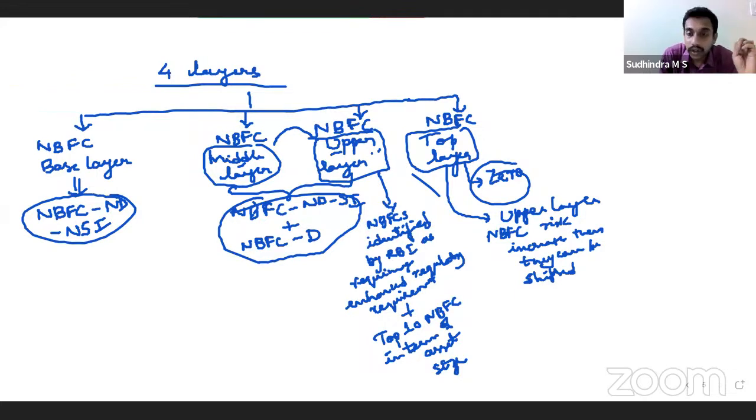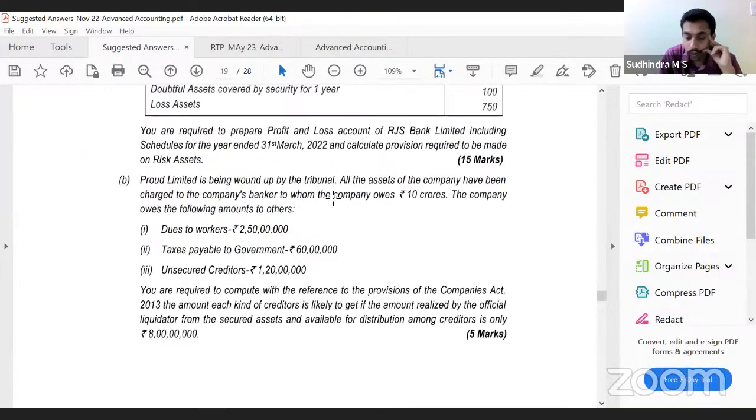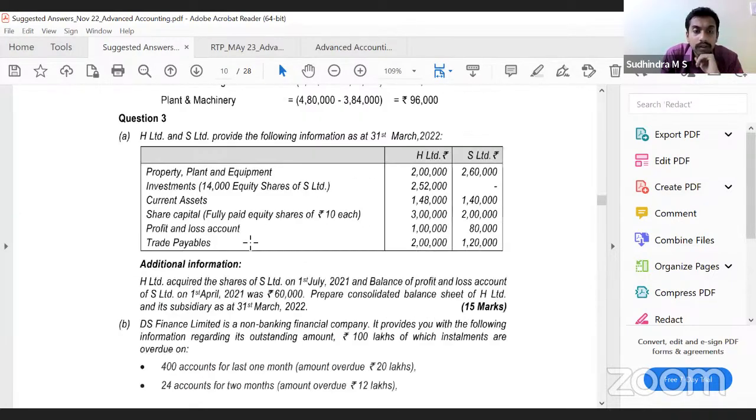Now we will look into examination questions on NBFC. In November 22, there was one question asked. Everyone completed writing this? Yes, sir. Obviously at 10:30, everyone would have completed. Yes, November 22, we had one question for 5 marks. Look at this question.